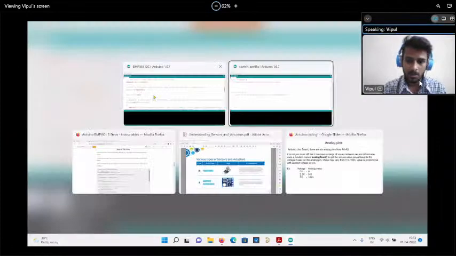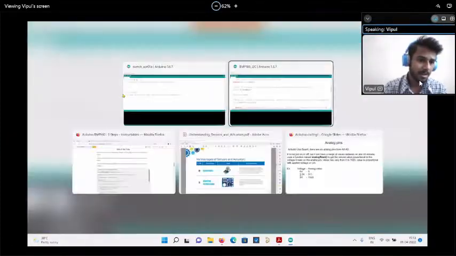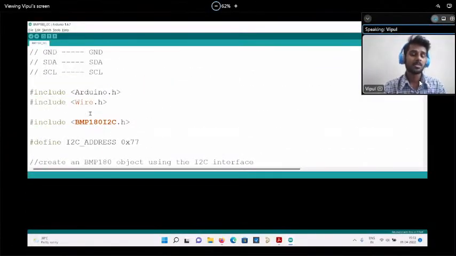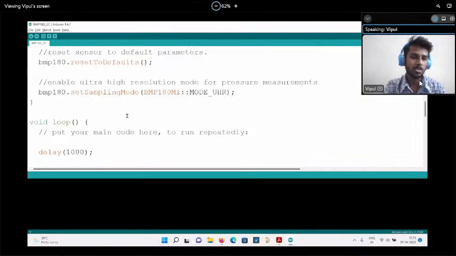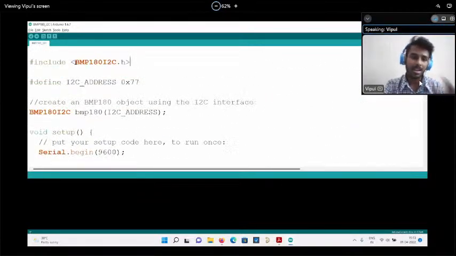So see, inside that code there is the library. What does that mean? A lot of bigger code has already been made. Whoever made this sensor has already typed the bigger code and included it in this library. What you have been given is only a small example code, but there will be a lot of bigger code inside this library. That kind of code we are not able to type, and it is very hard to get.